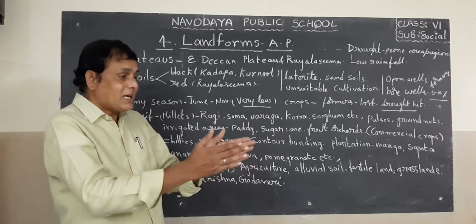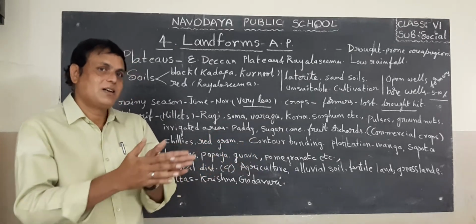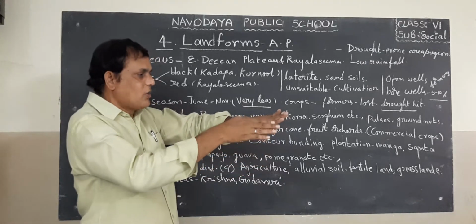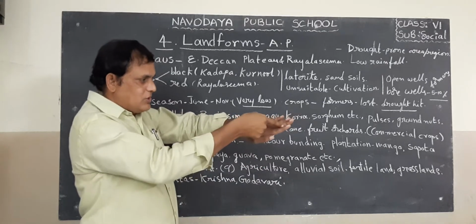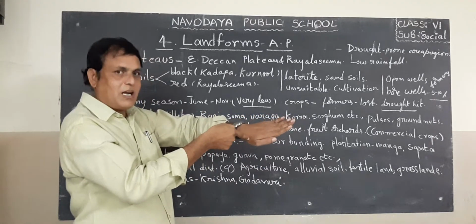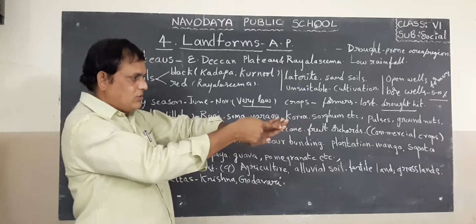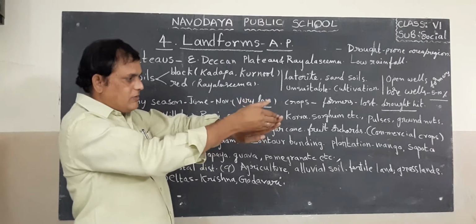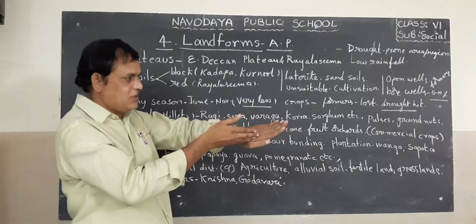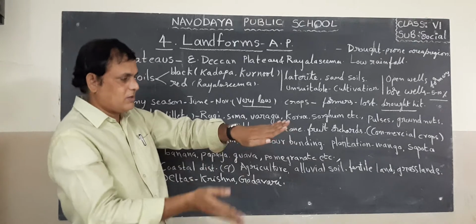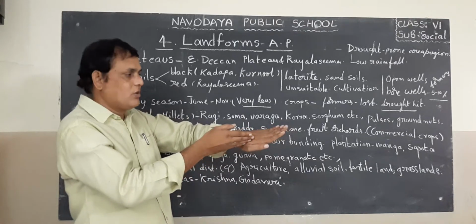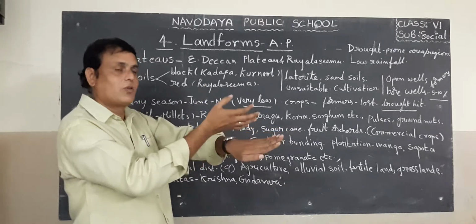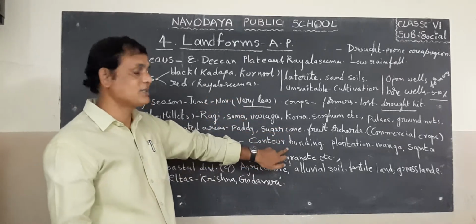Next one, they are constructing contour bundings. Contour bundings means what? It is upland, so they dig contour bundings. They will dig one contour bunding, so when the water is coming, it will store here. It may not go out of this area. Through this process they are storing some water, and under that water they are growing the crops. So contour bundings are important.